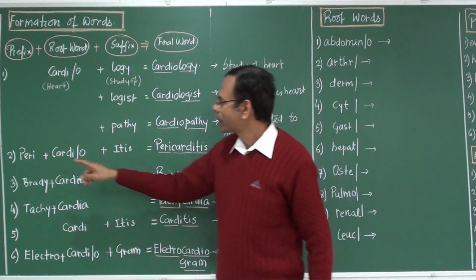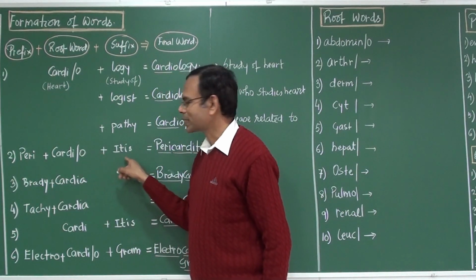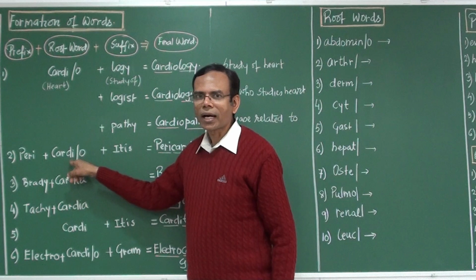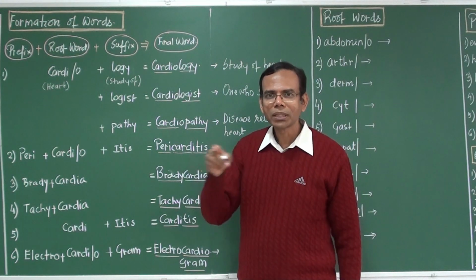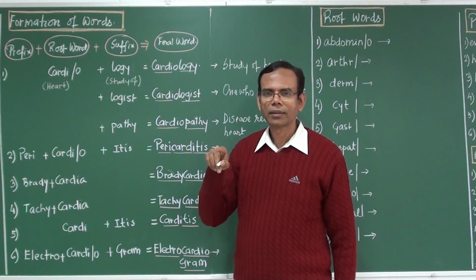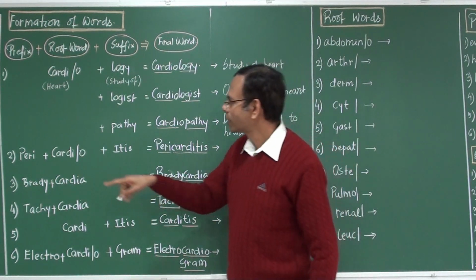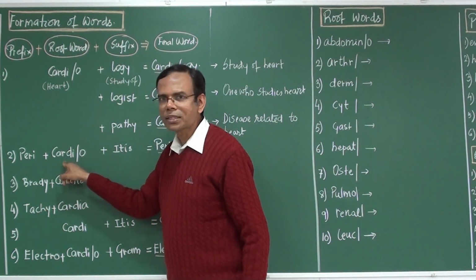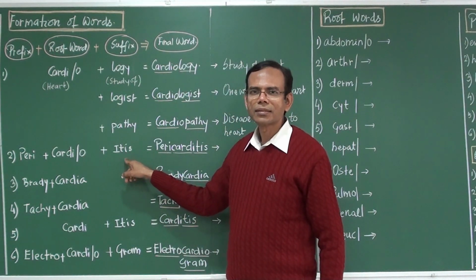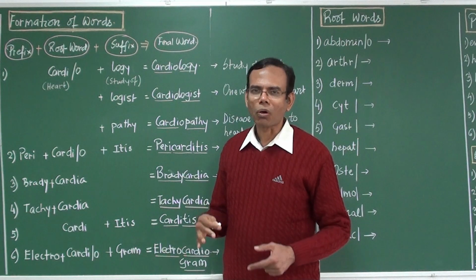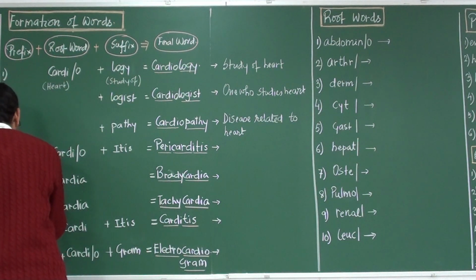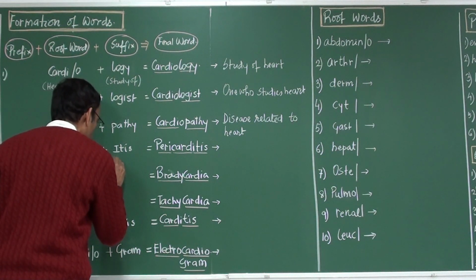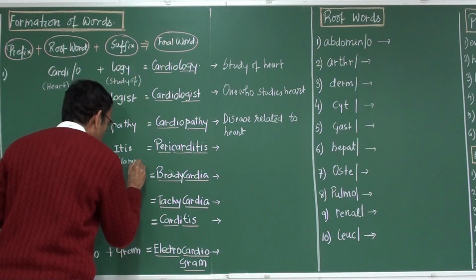The next word, peri plus cardi plus itis. Cardi means heart. What is the meaning of the word peri? We have learnt perimeter. Peri means around. Itis means inflammation of.